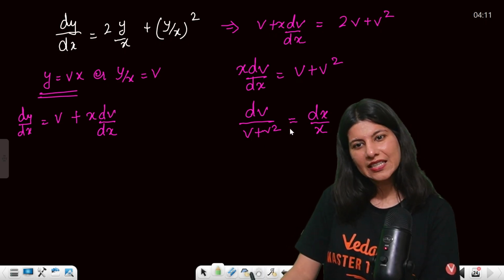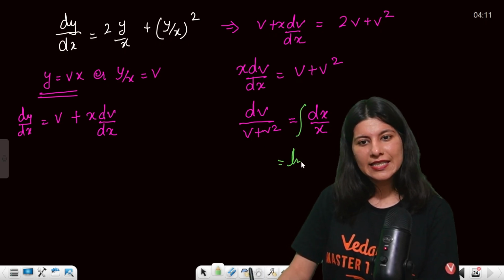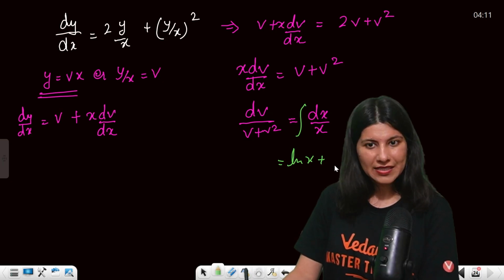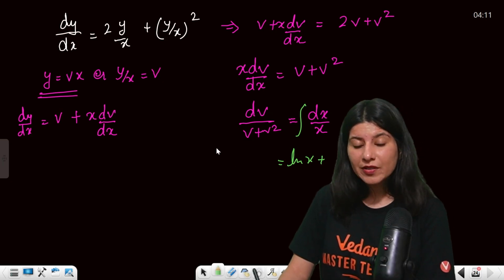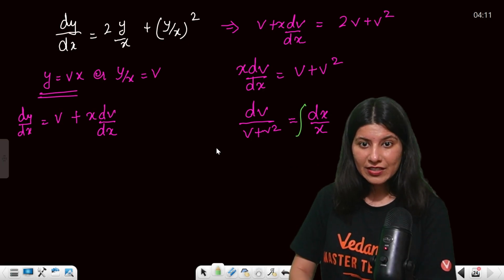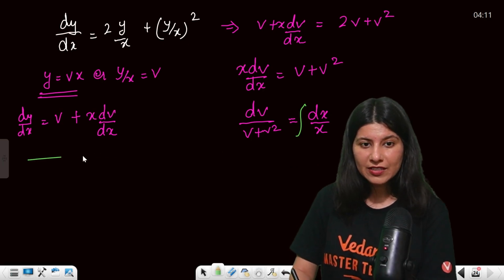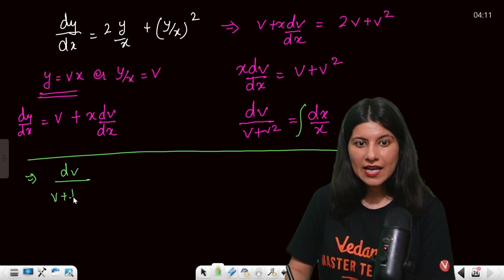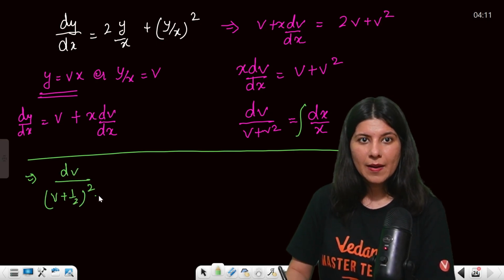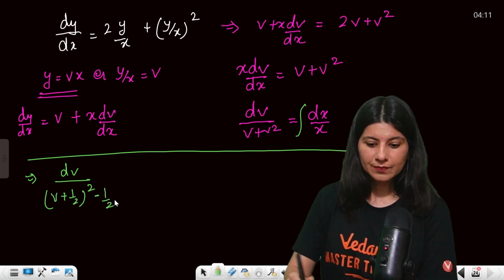The right hand side is pretty easy, log of x plus constant. What about the left hand side? You have to make it a perfect square. Let us do it over here. So dv upon (v plus half) whole square minus half.